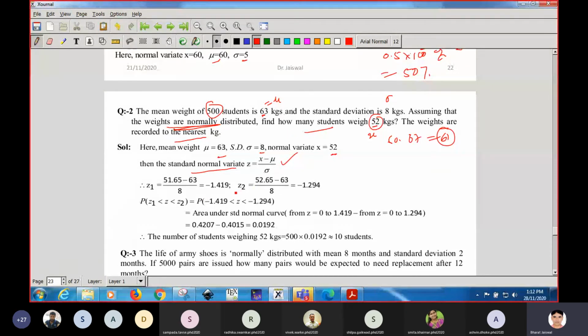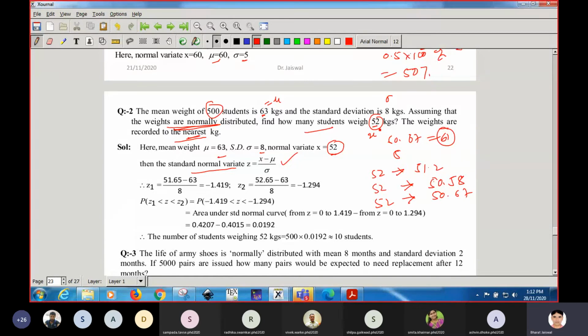Okay, it is said that it is nearly 52. So what is 52? Actually 52 is not exactly 52. 52 can be written as 51.2 also, 50.58 also, 50.67 also. The weights are recorded to the nearest kg, which means 52 is not exactly 52, it may be less than 52 or greater than 52, nearly 52.